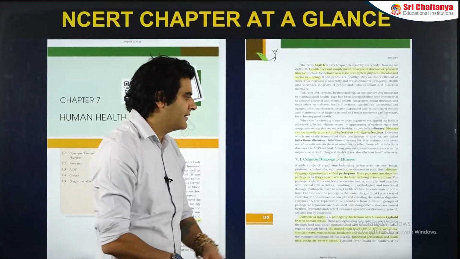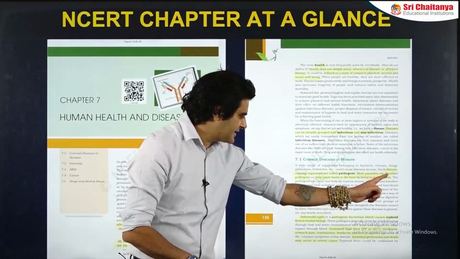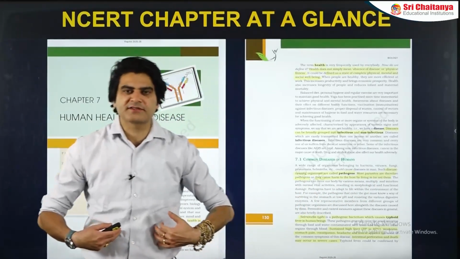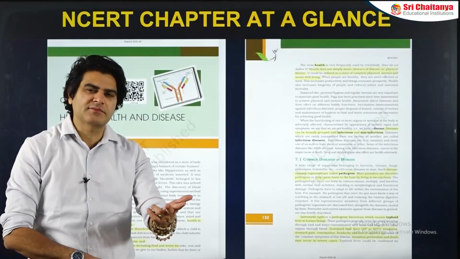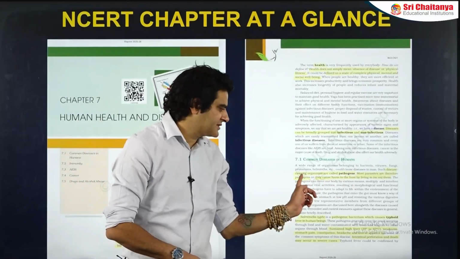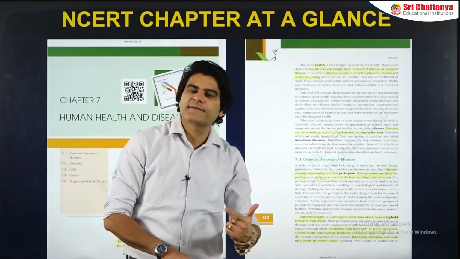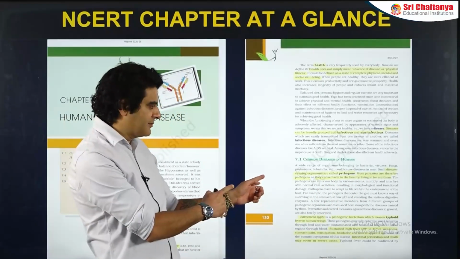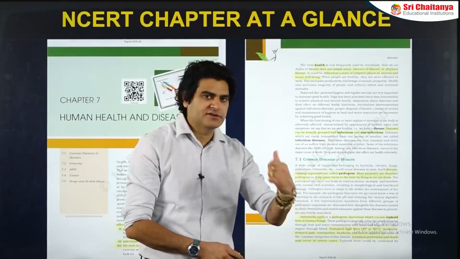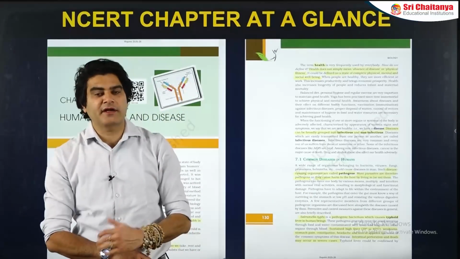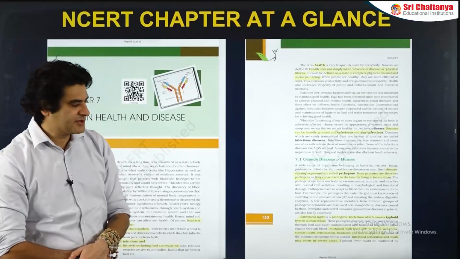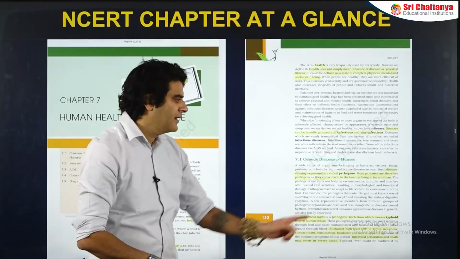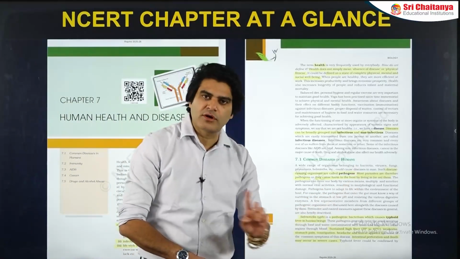So generally the statement is most parasites are pathogens. Most of the parasites, foreign organisms who survive on your body, will be causing some diseases. So most of the parasites are pathogens, but if the statement is all parasites are pathogens, that would be wrong. So make sure that you remember this. This is a very important line from find the correct statement, find the incorrect statement type of questions, statement 1 and 2 correct incorrect questions, assertion reasoning questions also. So remember the word over here is most, not all.